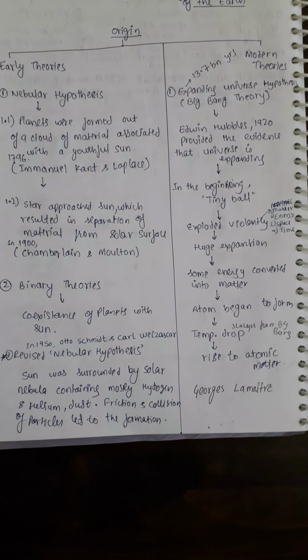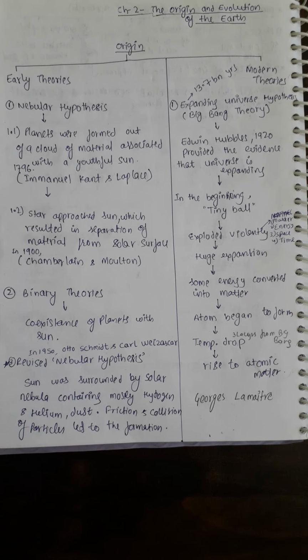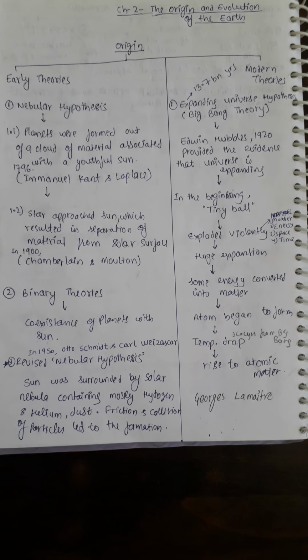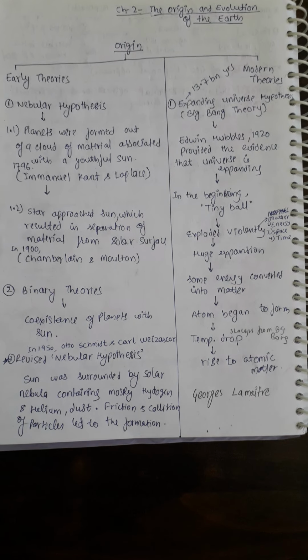Friction and collision of particles led to the formation of the universe. So this is the revised form of nebular hypothesis given by Otto Schmidt and Carl Weizsäcker in 1950. Overall, these were the early theories on the origin of the universe.